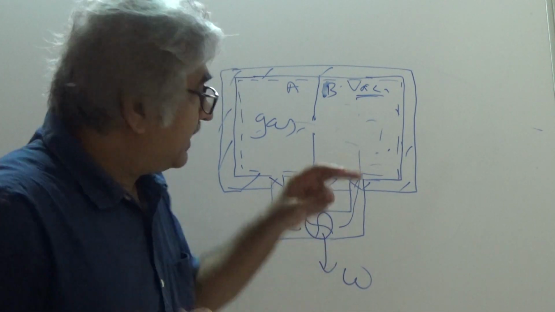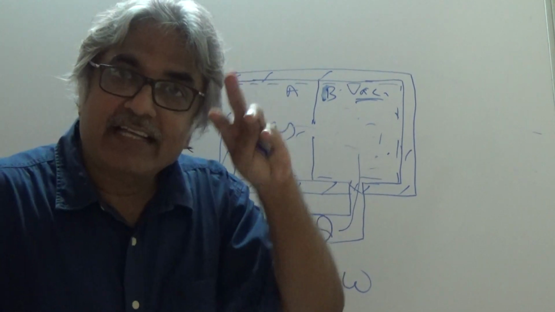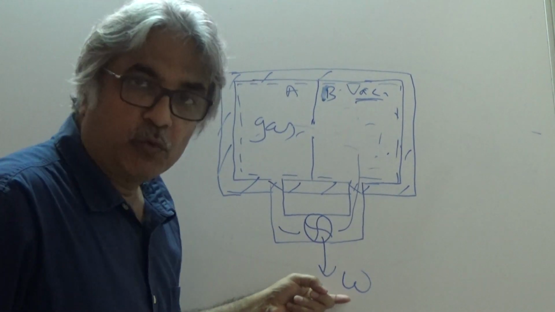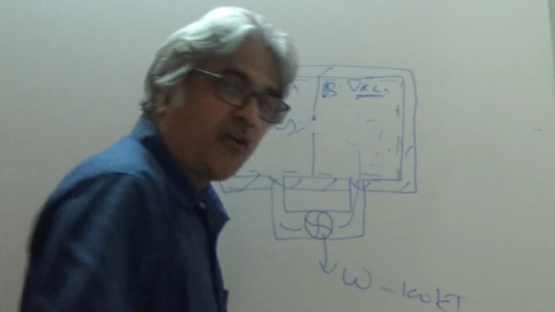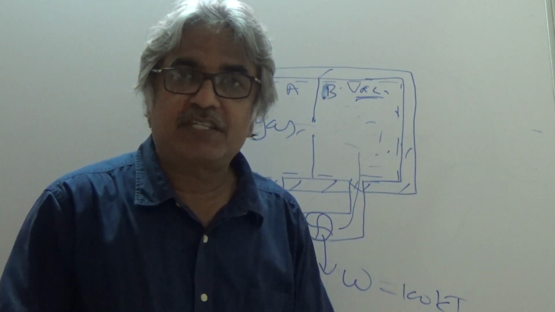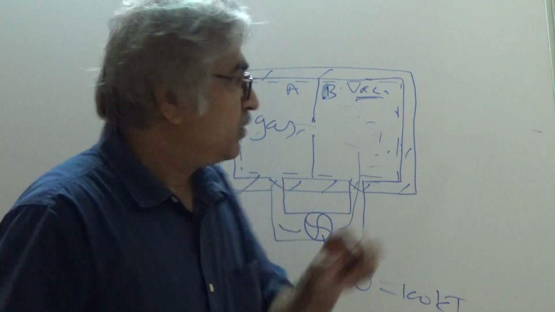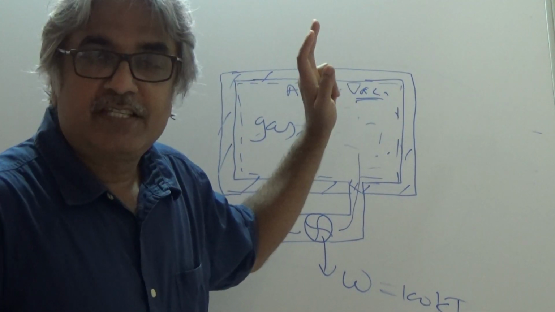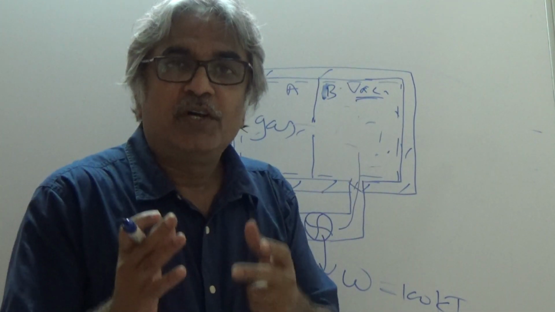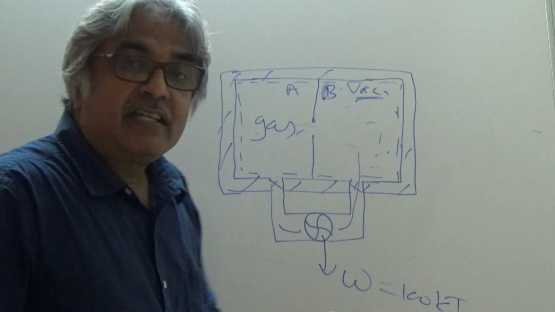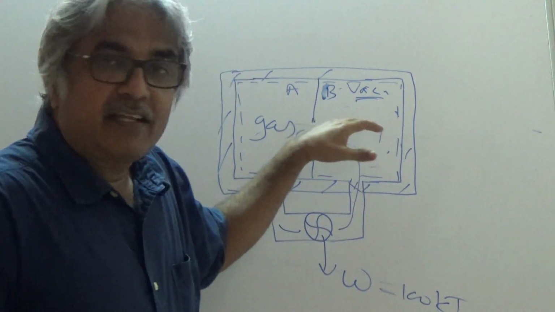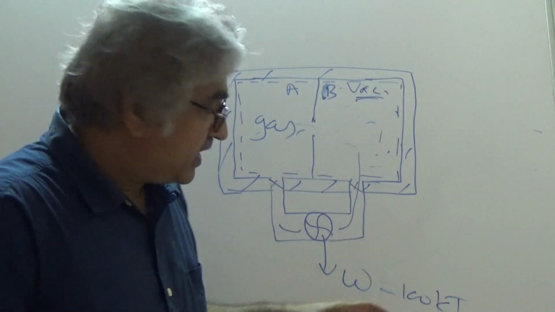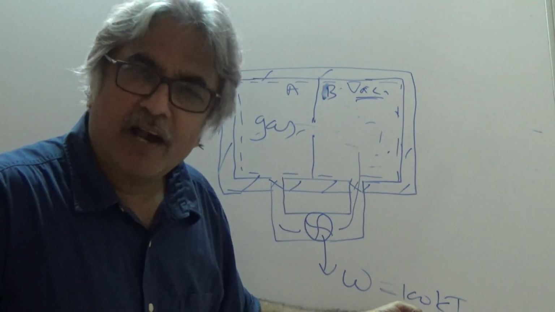So the energy content of the gas has decreased by W. If W is 100 kilojoules, apply the first law of thermodynamics: Q equals delta U plus W. There is no heat transfer, so Q is 0. If you get W, it has to be at the expense of internal energy. So the internal energy of the gas must have dropped by 100 kilojoules.